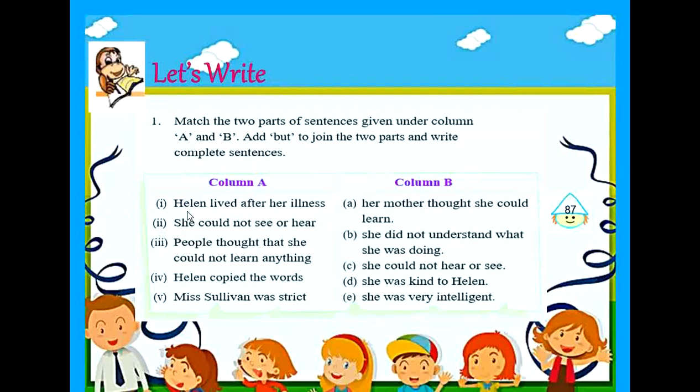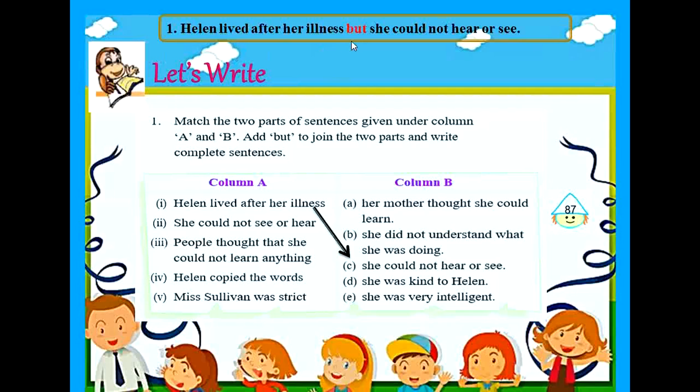The first sentence is, Helen lived after her illness. Children, now quickly go through the sentences that are given in column B. So the sentence, Helen lived after her illness, matches with the sentence, she could not hear or see. Now these two parts of the sentences should be joined using the word but. Okay? And the answer must be written down like this, children.